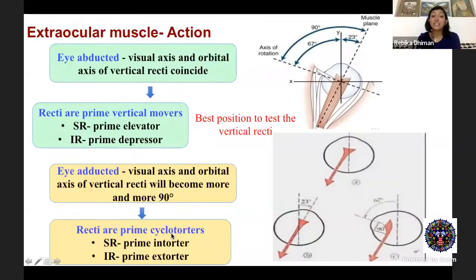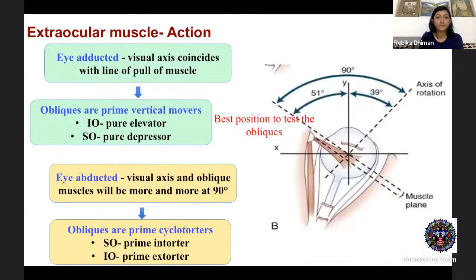So just remember that in adduction, the more you adduct the eye, the recti tend to become more of cyclotorsors, and the more you abduct the eye, the recti tend to become more of vertical movers. So the best position to test the vertical recti is in abduction. Why so? Because you are easily able to appreciate the vertical movements. That's why when you have to check for SR, you ask the patient to look out and up, and for inferior rectus, ask the patient to look out and down, because what you want to look for is the vertical movement that it is able to bring about.